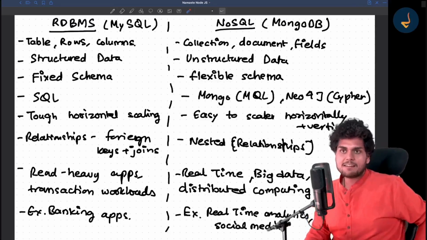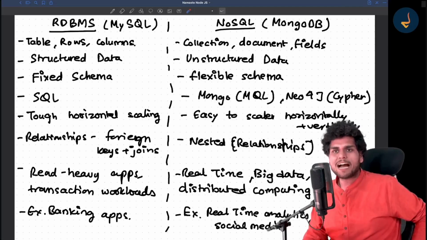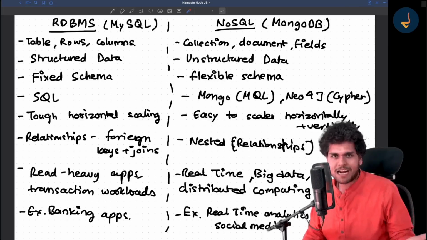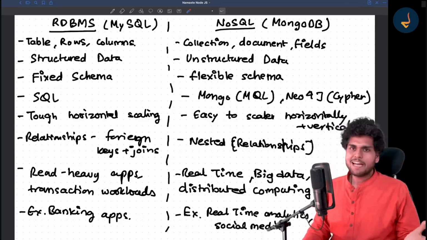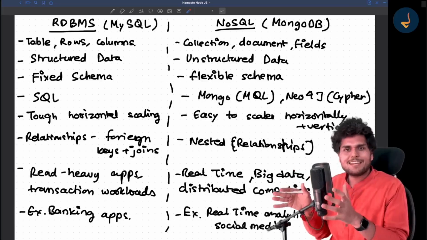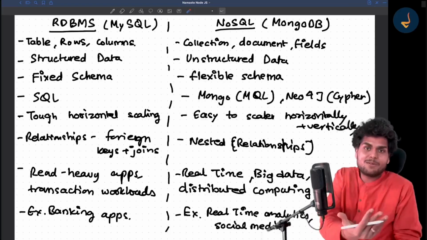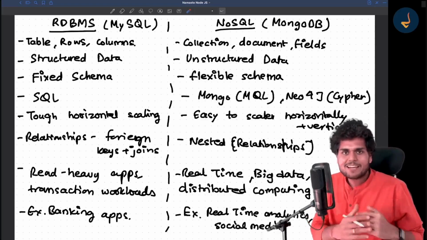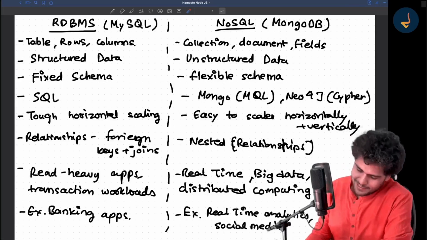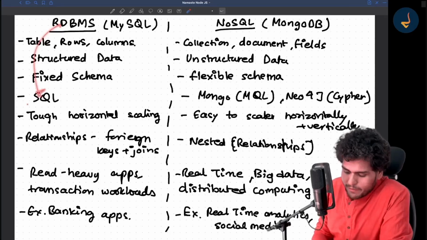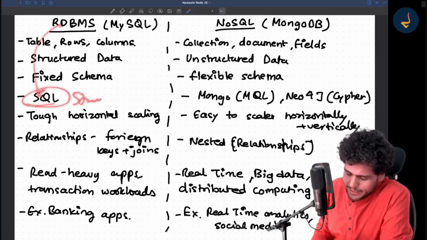And trust me when I say this, because I have worked heavily on MySQL and RDBMS, and then I have also worked heavily in NoSQL and MongoDB. So I'm not saying it just for the sake of saying it. It is very flexible. Now RDBMS always uses a structured query language.